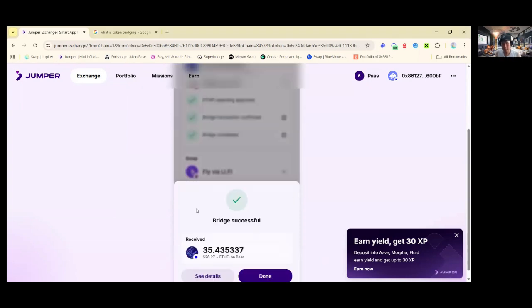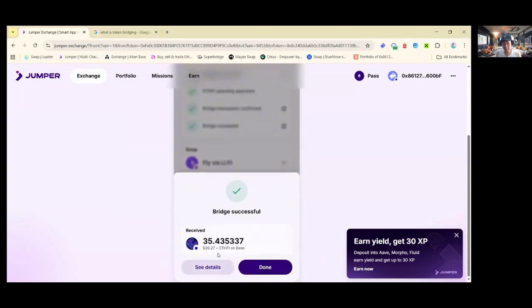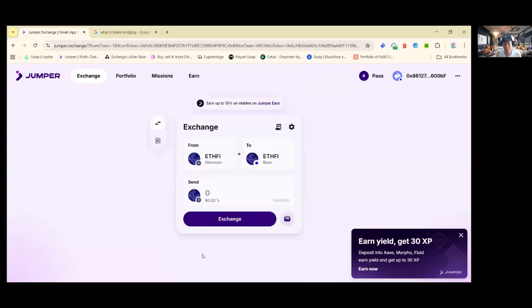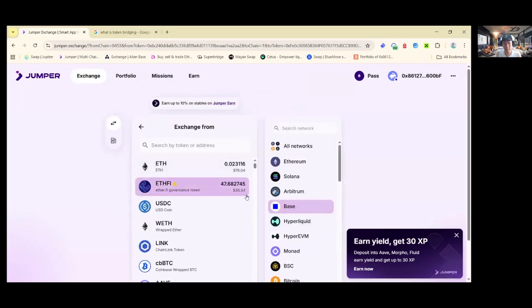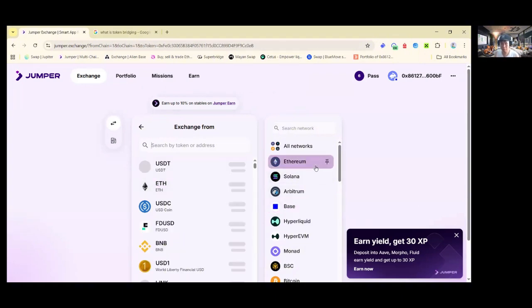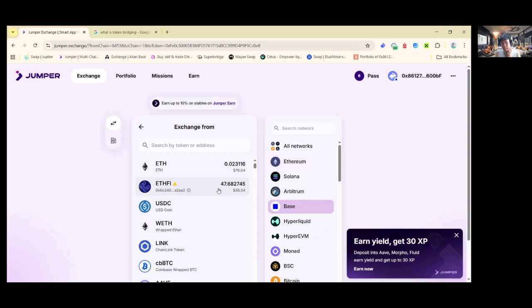Okay, so this is the bridge successful, right? So it has already entered the base network. So 35.4, 35.4. I think I should have DeFi under this, right? So yes, already transferred. And then look at the ETH as well. I think it's no longer there. So it already went up to base. That's the thing.